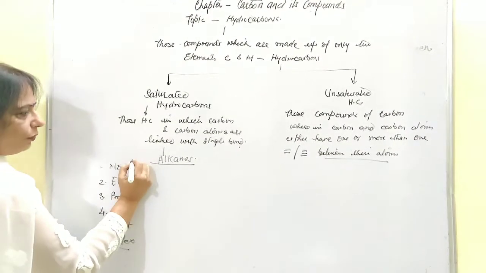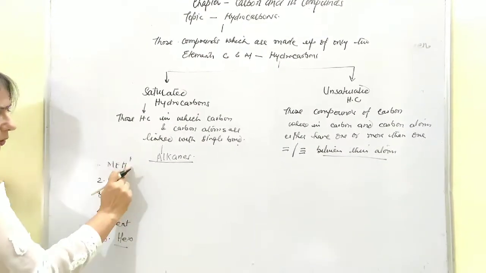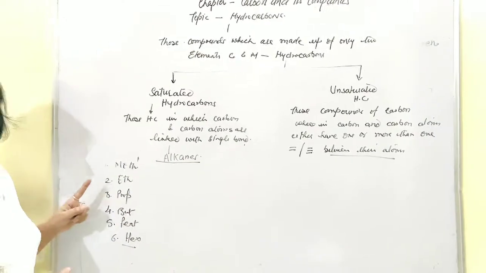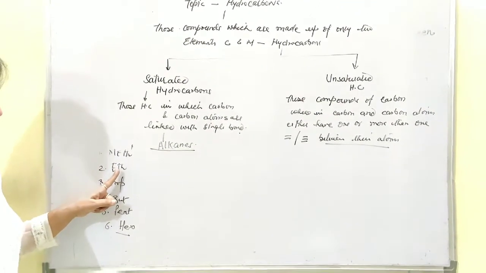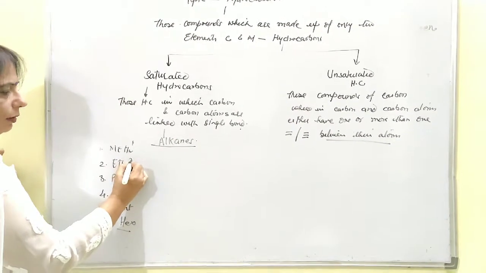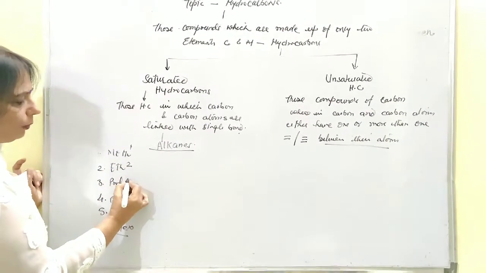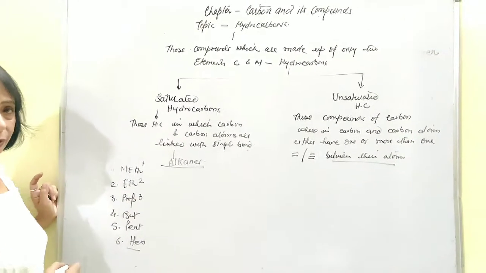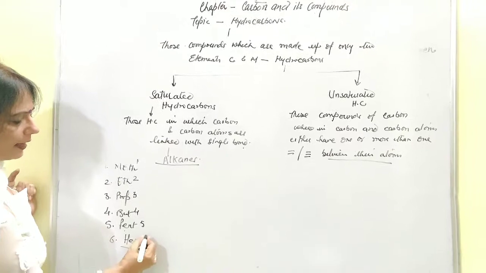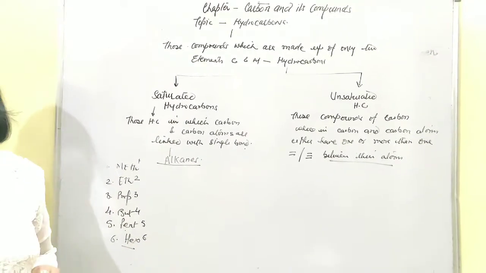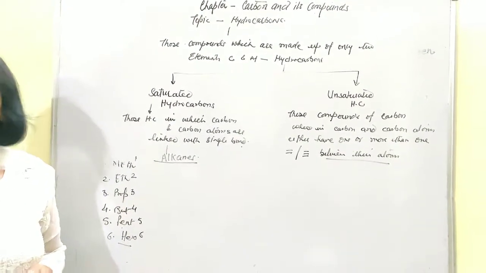So the compound starting with meth will definitely have only one carbon atom. Those starting with eth mean two carbon atoms. Starting with prop means three carbon atoms. For four, but; for five, pent; and hex means six carbon atoms are present in that particular compound.